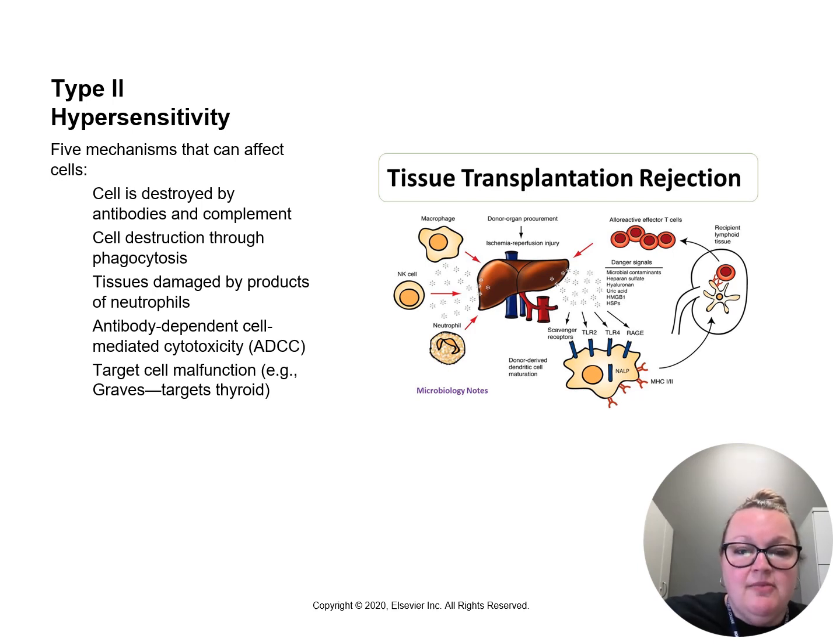The last mechanism of type 2 hypersensitivity is target cell malfunction. Here, the cell is not destroyed, but it's malfunctioning. Essentially, the antibodies change the function of the receptor. We see this in hyperthyroidism or Graves' disease. Antibodies stimulate the thyroid to produce excessive thyroxine.